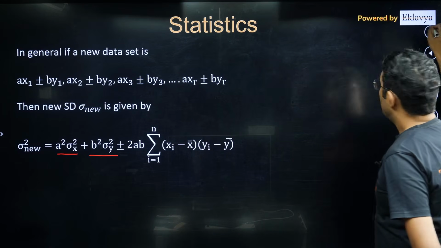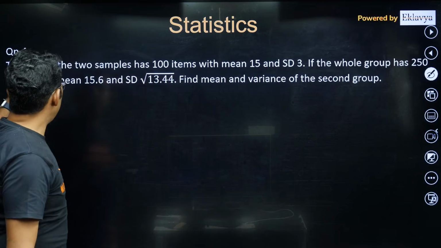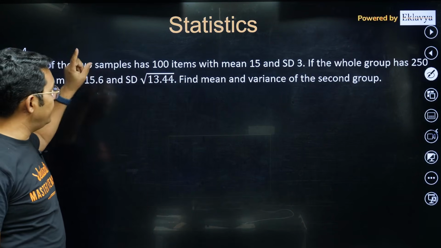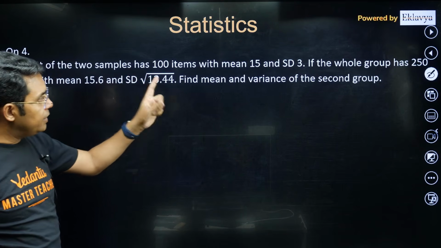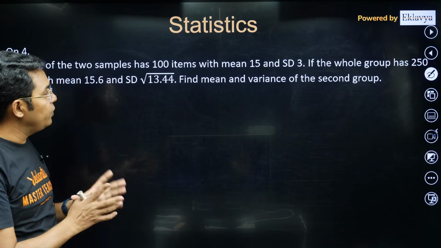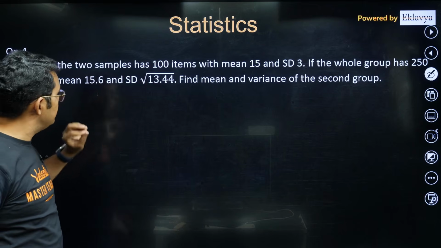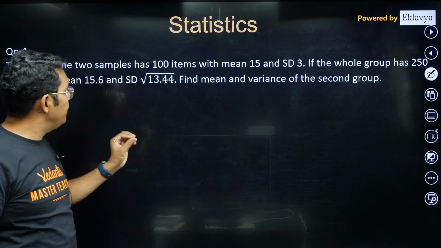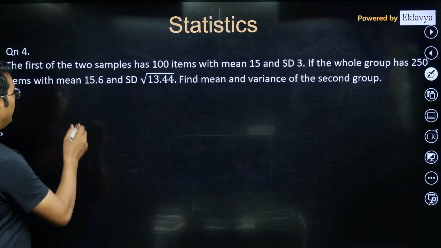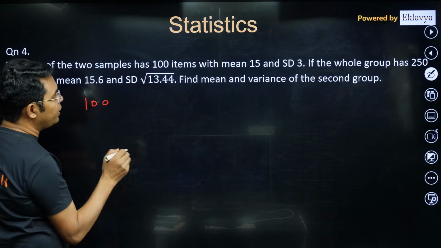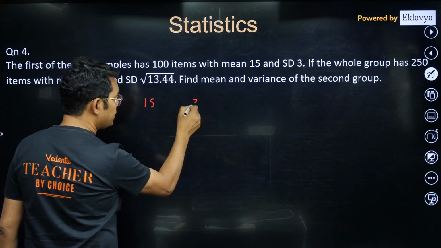Yeah, so I have taken 2-3 questions, 2 examples actually. One is that the first of 2 data samples has 100 items with mean as 15 and standard deviation as 3. The whole group, which is having 250 entries, has mean 15.6 and standard deviation root 13.44. We have to find the mean and variance of the second group. So my first group is having 100 entry points, its mean is 15, its standard deviation is 3.